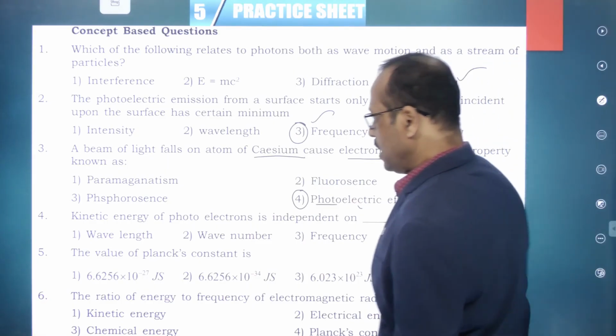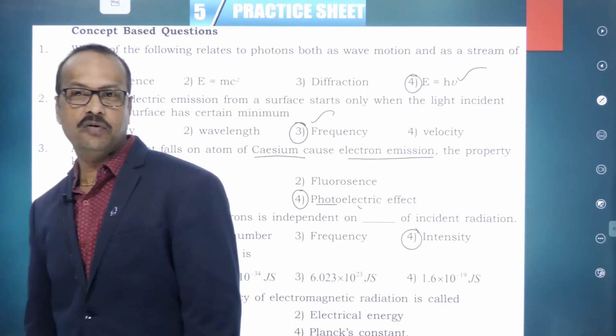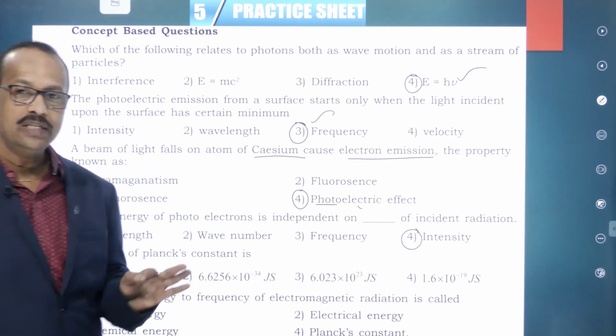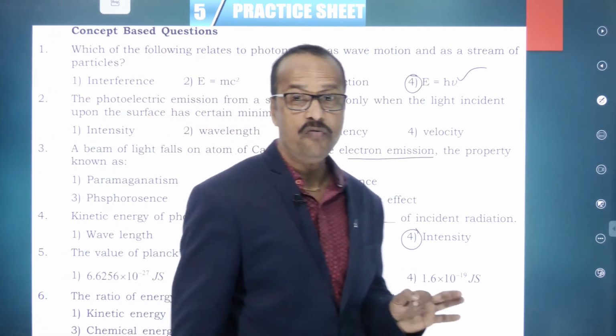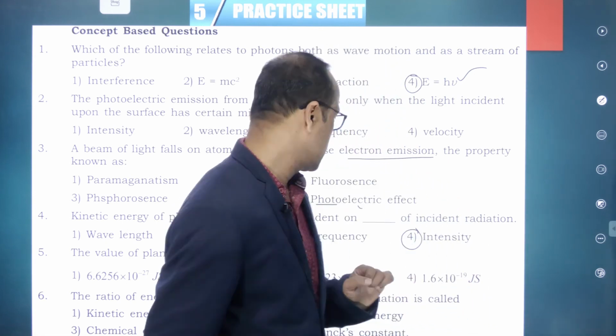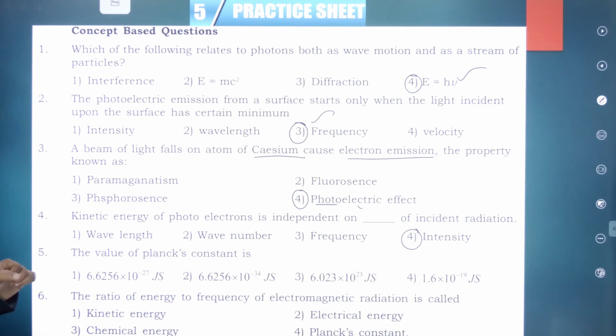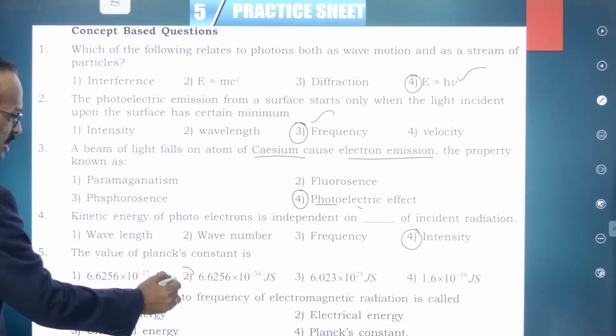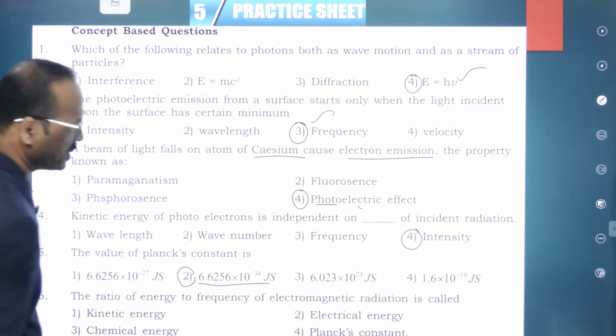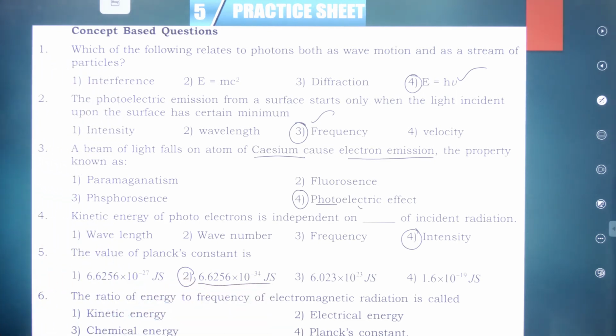Right. Next, the value of Planck's constant. What is the value of Planck's constant? 6.625 into 10 to the power of minus 34 joules second. So what's the option here? Second option, 6.625 into 10 to the power of minus 34 joules second, right?